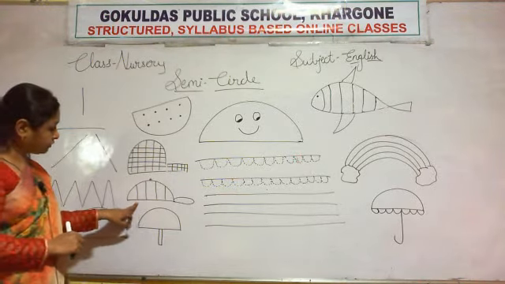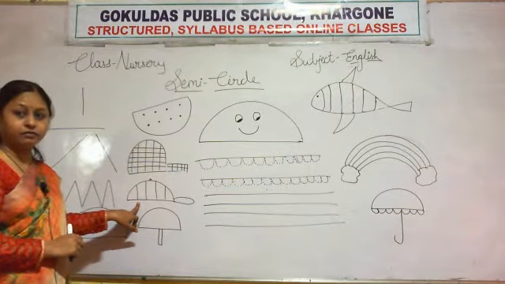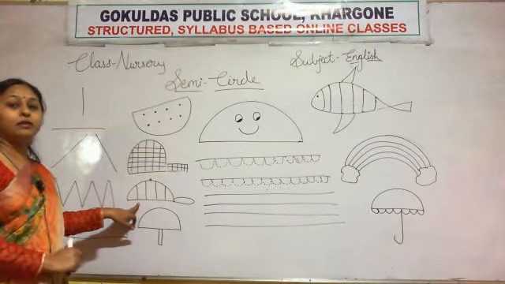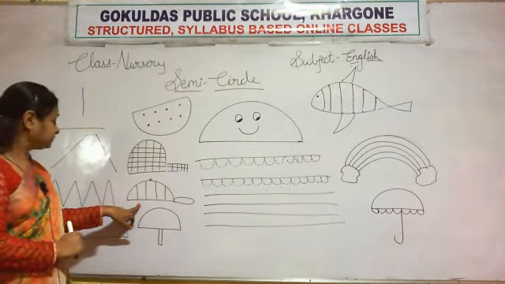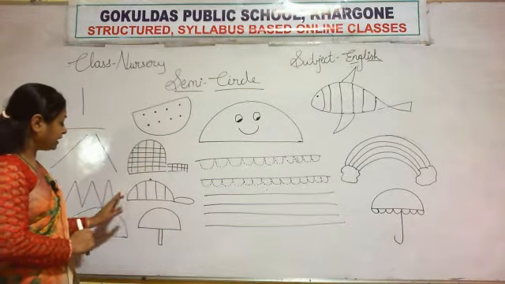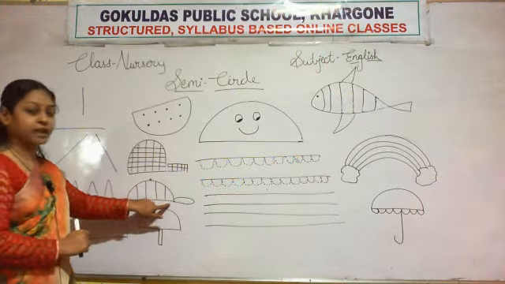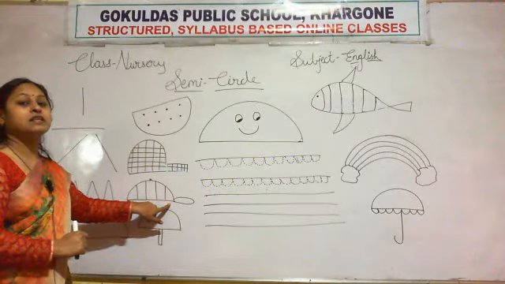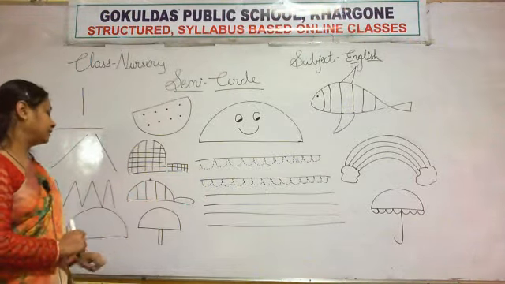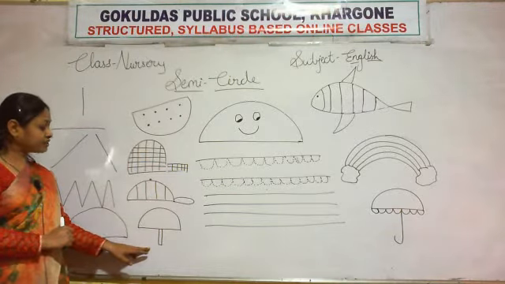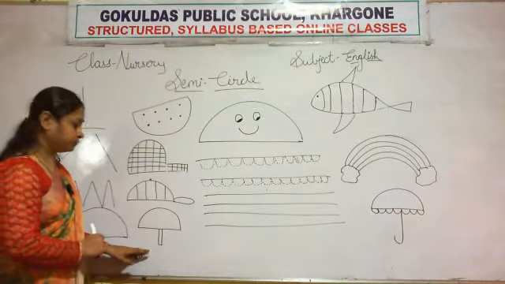Look here, all of you. Does it look like a semicircle or not? Yes or no? Say loudly, yes ma'am. The shape of the cap is like a semicircle.